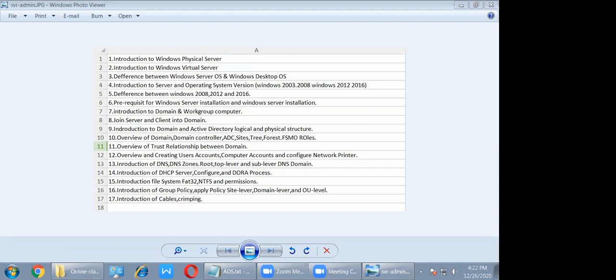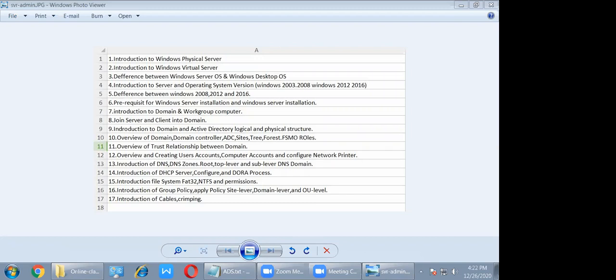It also supports cloud. Cloud means you can't configure thousands or hundreds of virtual servers in 2012, but 2016 supports more virtual servers. That is the reason, I will explain it when we discuss virtualization, each and every thing. So, clear?